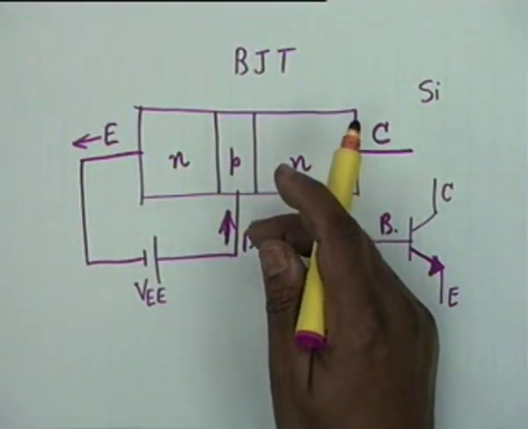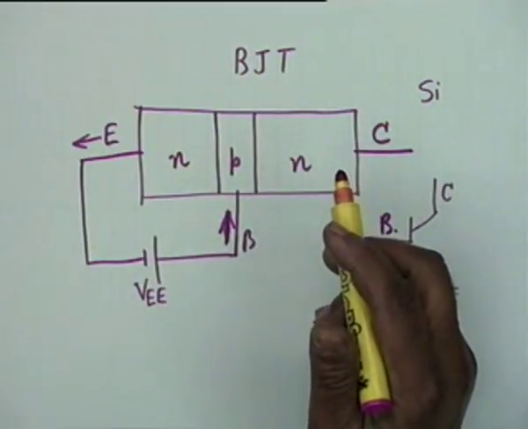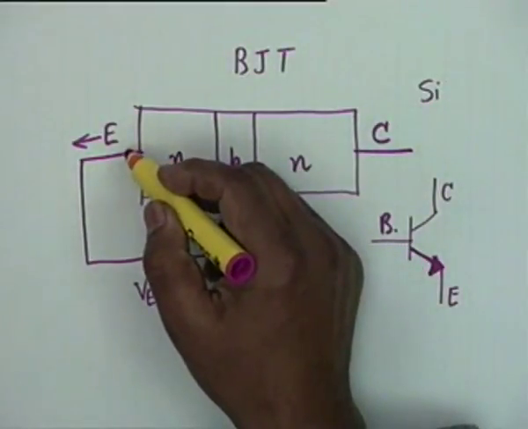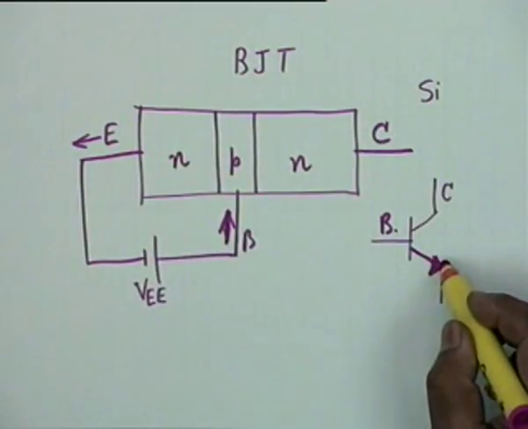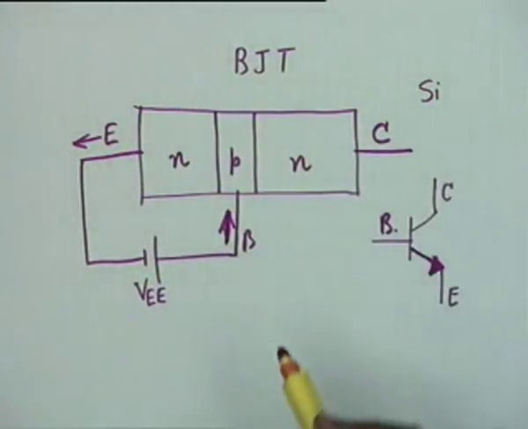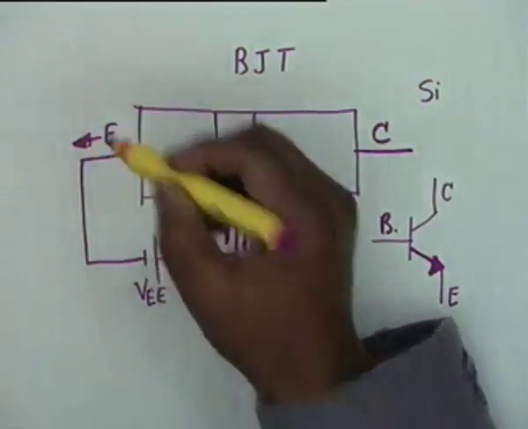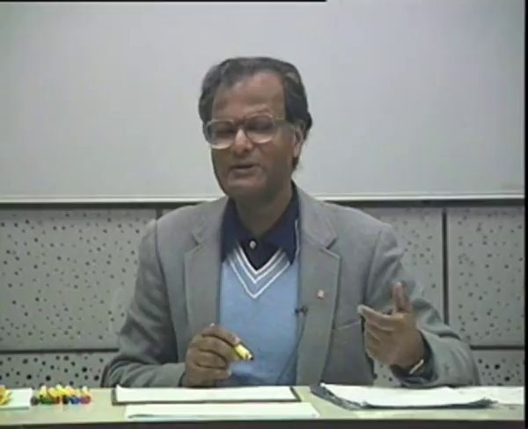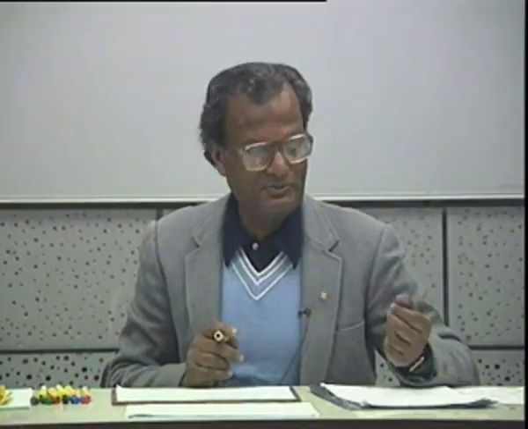The current is conventionally the direction of motion of positive charges. Okay, electrons move in the opposite direction. So current goes like this, through the P it goes to N, and to the emitter terminal it comes out, and this is what is indicated by this arrow. If it is a PNP, then the arrow should be pointed inwards. This is one of the popular questions that one asks in interviews, for example. Why is the symbol for a transistor like this? What is the significance of the arrow? Why in an NPN does it point outwards, when in a PNP it points inwards?